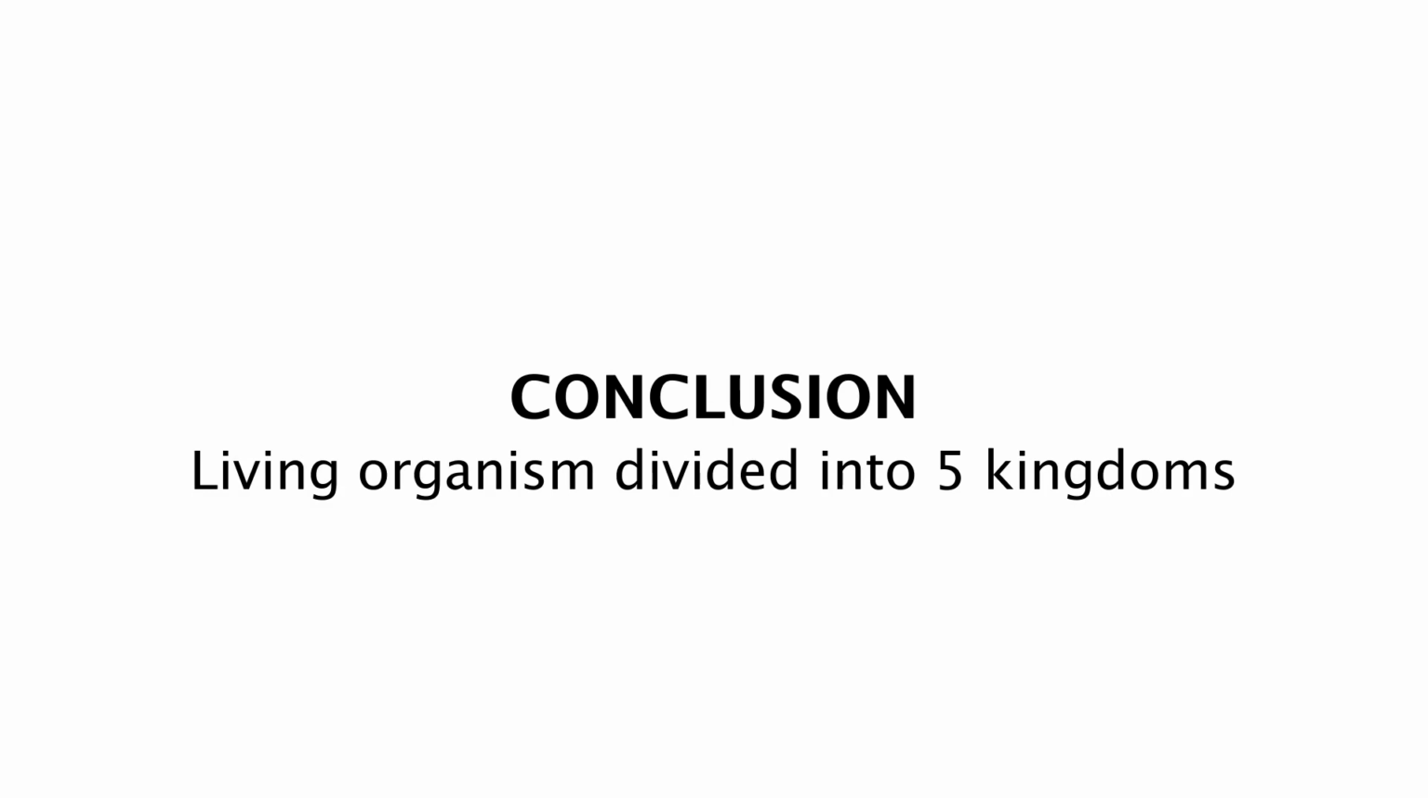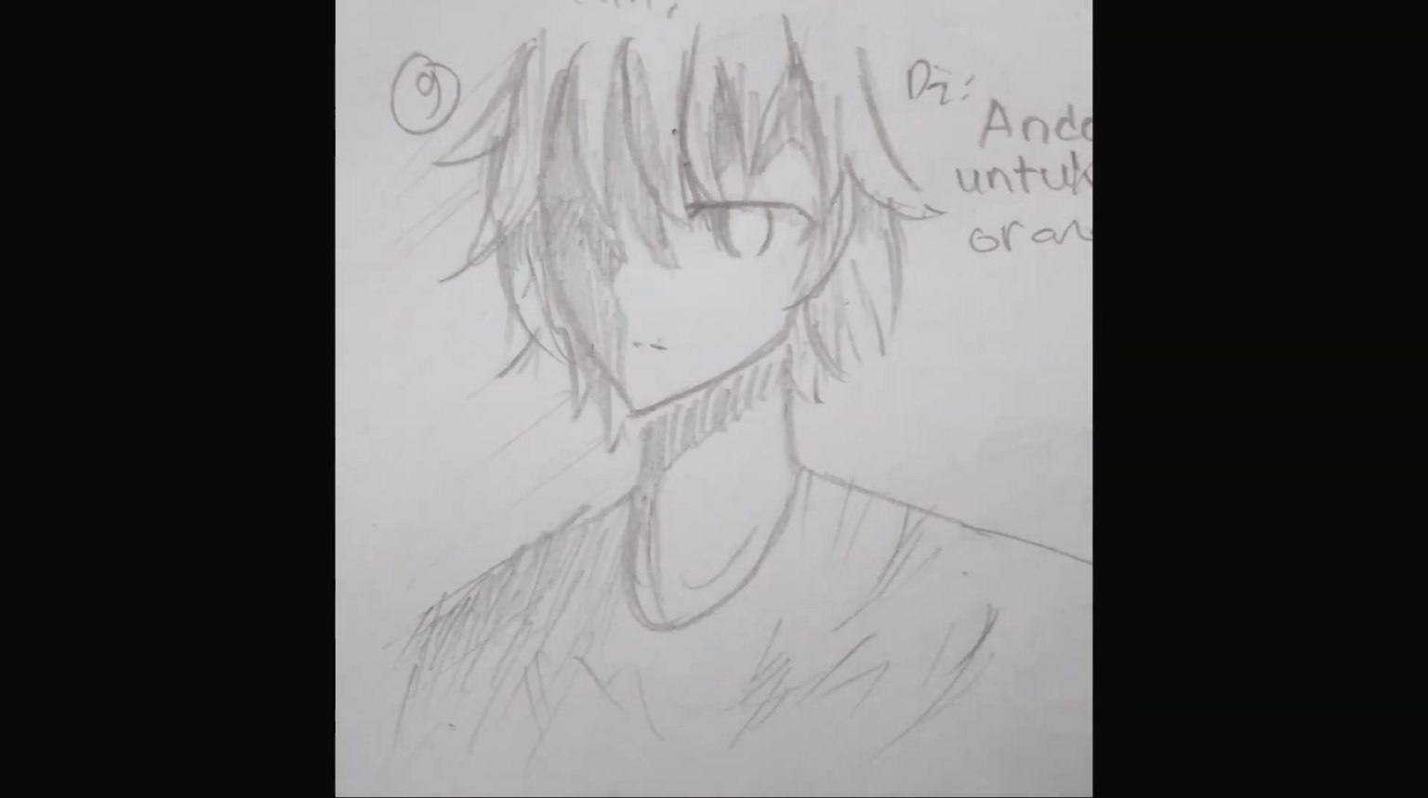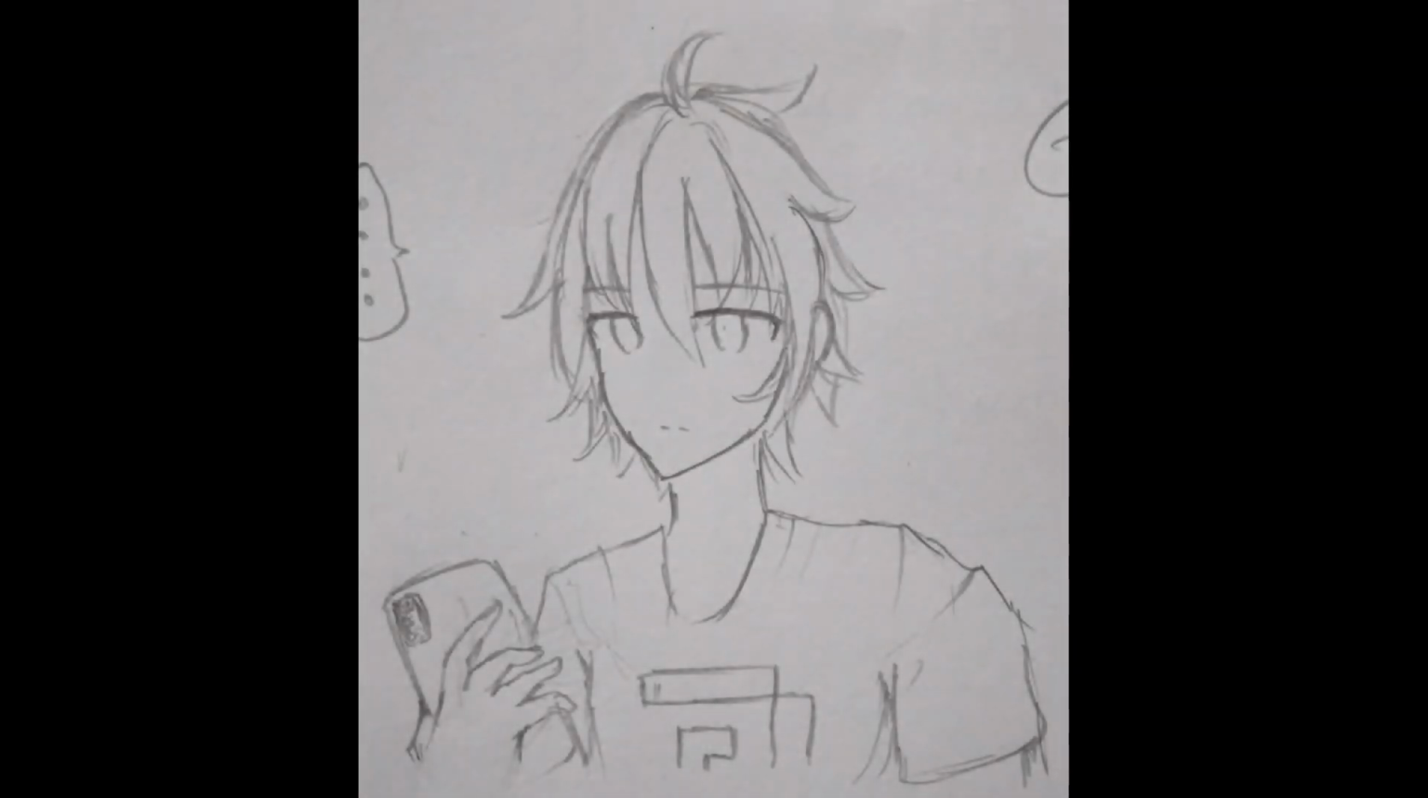The conclusion is that the kingdoms of living organisms consist of 5: Monera, Protista, Fungi, Plantae, and Animalia. Every single kingdom has its own characteristics and classes, from microscopic to gigantic, very varied. Okay, maybe that's all from me.